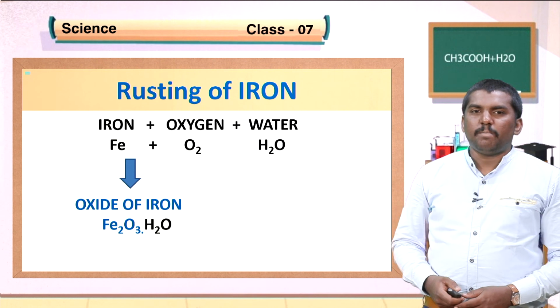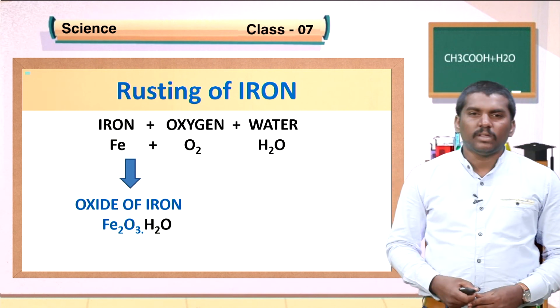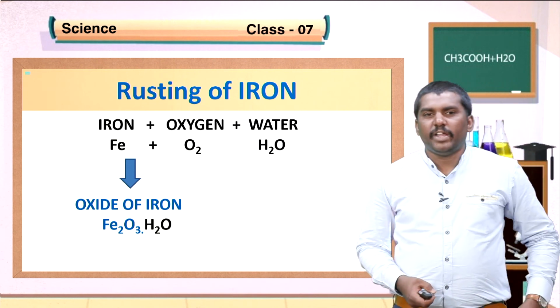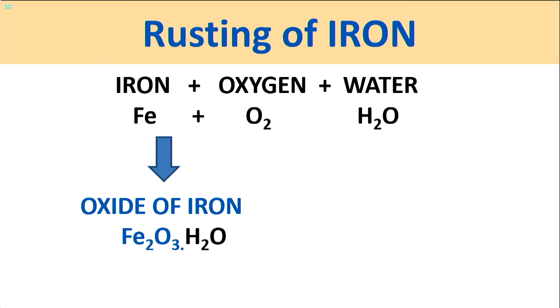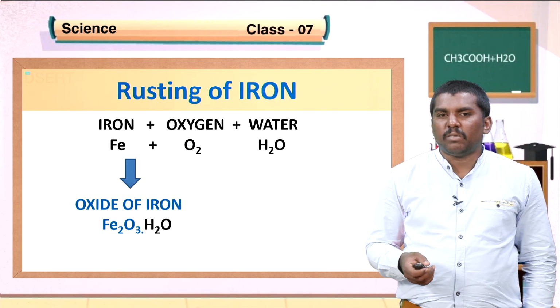Consider an example of rusting of iron. Students, what did you observe in that video? Iron gets converted into rust. What happens there? The symbol of iron is Fe. Oxygen is present in the atmosphere. Water content is also present in the atmosphere in vapor form. If you keep an iron piece outside for a few days, this iron reacts with oxygen and water, and gives Fe2O3.H2O. We call this hydrated ferric hydroxide. This is nothing but rust.